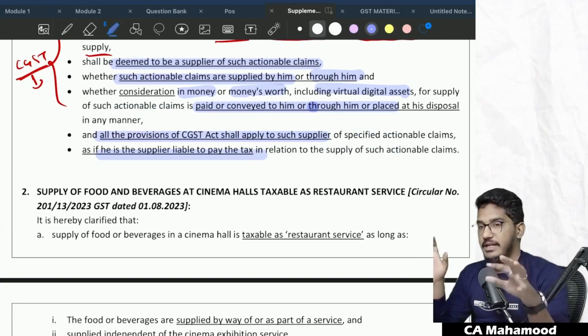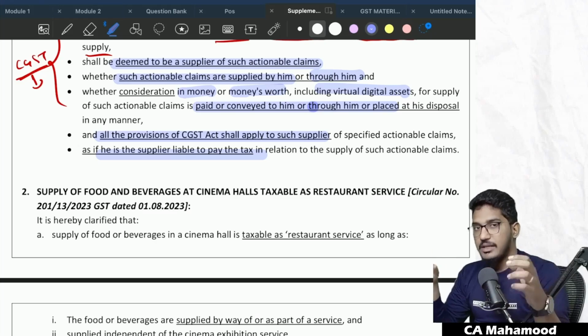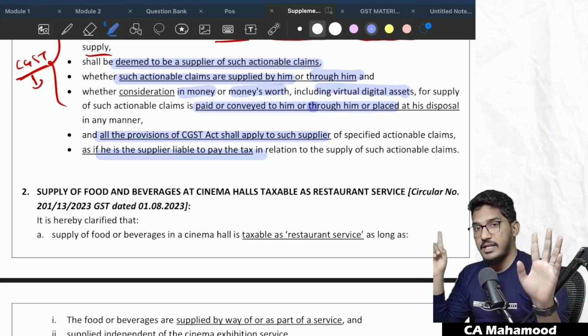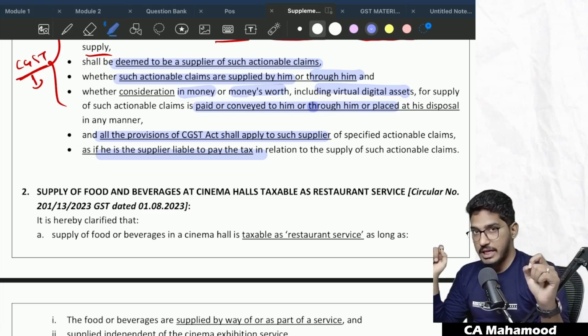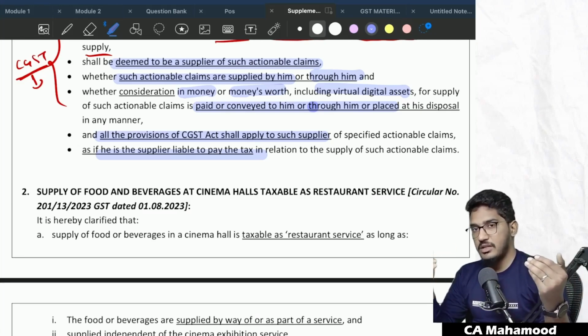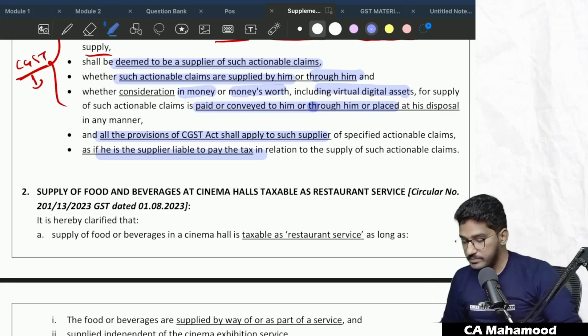Clear, everybody? So the entire intention of this amendment is that the government wants to make sure that this online money gaming activity gets taxed, that too at the highest rate of 28%. Trust me, guys, 28%. Why will the government slap the highest rate of GST on certain activities? When they feel certain activities are not legal, not so ethical, then the government wants to discourage them. The only way the government can discourage such activities is to increase the tax rate. Clear?